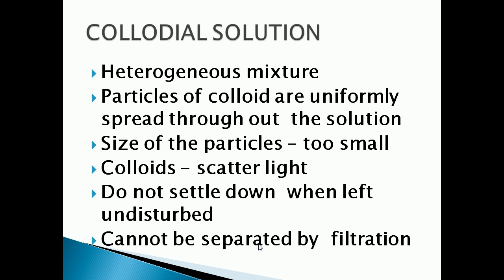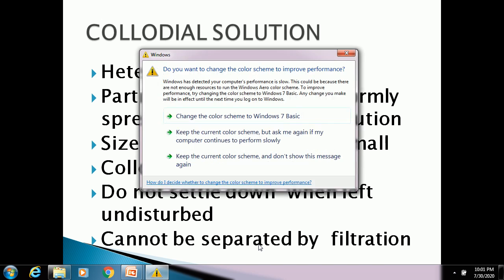The components of a colloidal solution are two: the dispersed phase and the dispersion medium. The solute-like component is called the dispersed phase, and the component in which the dispersed phase is suspended or dissolved is known as the dispersion medium. Colloids are classified according to the states of matter. You know there are 3 states of matter, and based on that we can classify the colloids.